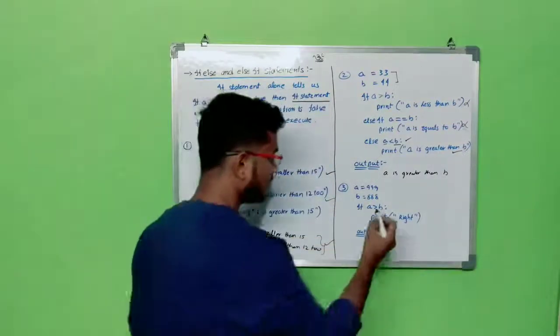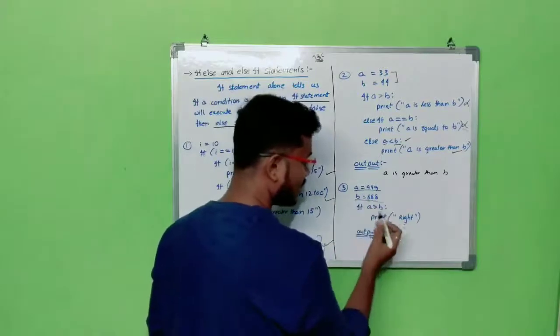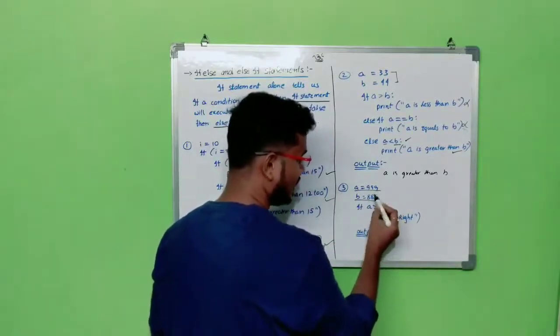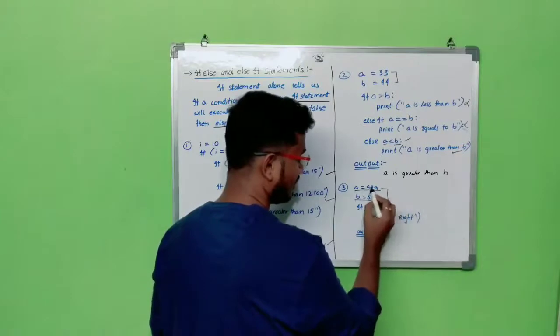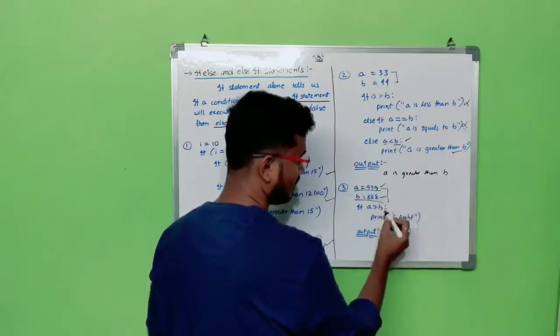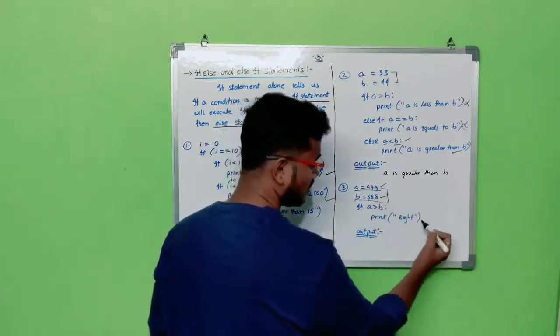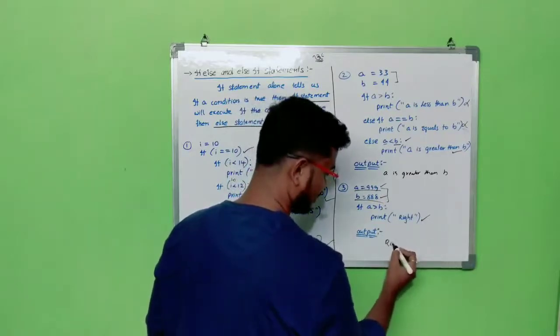So another example. A equal to 999, B equal to 888. If A is greater than B, here 999 is greater than 888. So here this condition is true. So the print statement will execute.